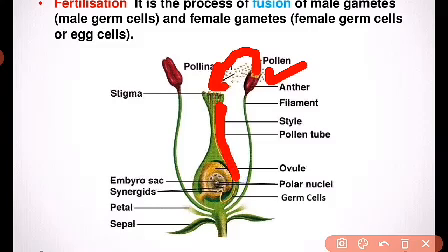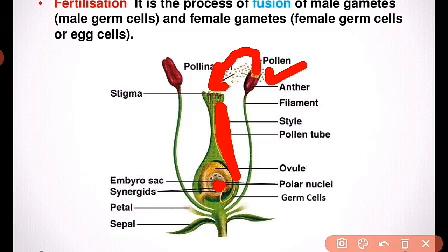So that the pollen grains can reach your ovules. Inside the ovary, ovules are present. Ovules are your female gametes, or we can say ovules are the female sex cells in plants. So the pollen tube is formed so that pollen grains can be transferred through the pollen tube to your ovules.